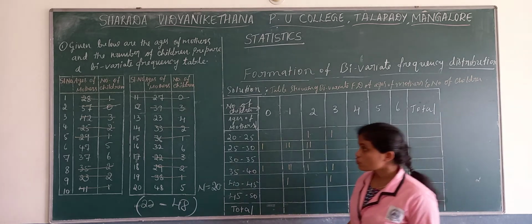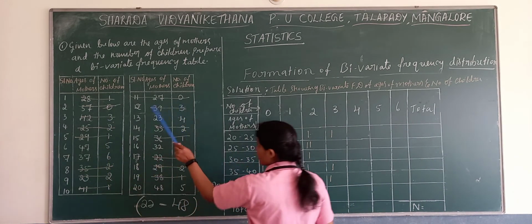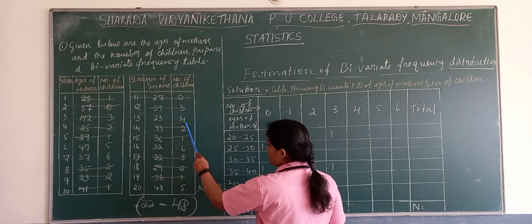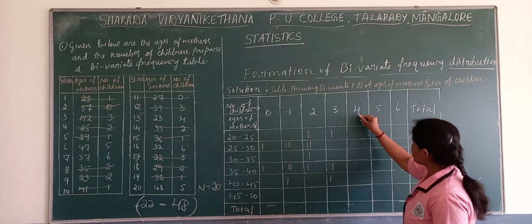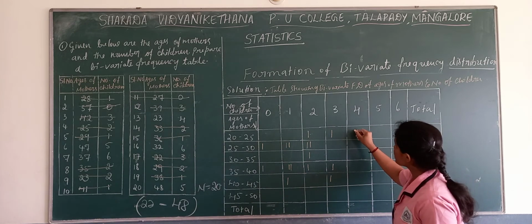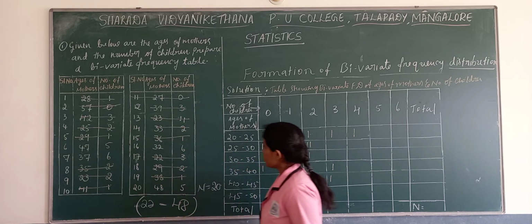Now we'll move towards 4. Find, is there any 4 here? No. We cannot find any 4 over there. Here, only one, that is 4, 23. We have only one 4 in the table.